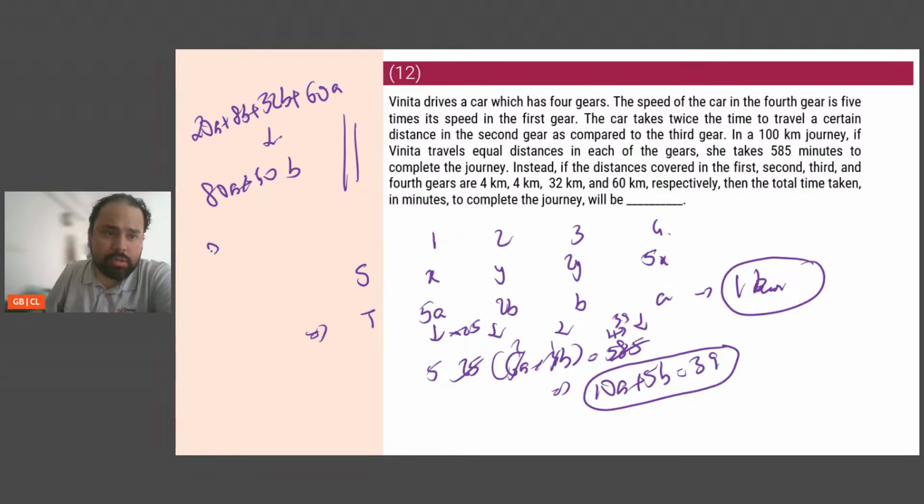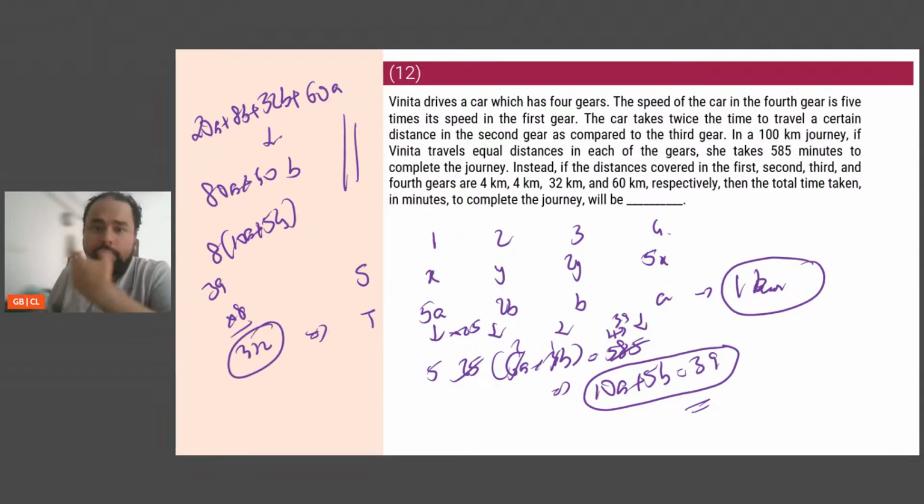which is 8 into 10A plus 5B. This is going to be the total time, and 10A plus 5B is 39. So the answer should be 39 into 8. That's 240 plus 72. That is 312. So total time will be 312 minutes.